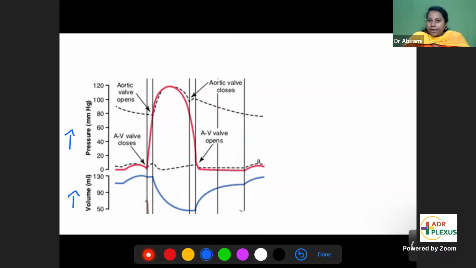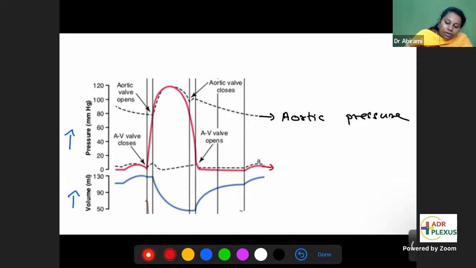How will you interpret the cardiac cycle diagram? Look at the pressure curves. There are 3 pressure curves. The top one is called the aortic pressure curve. The red big curve is called the ventricular pressure curve.